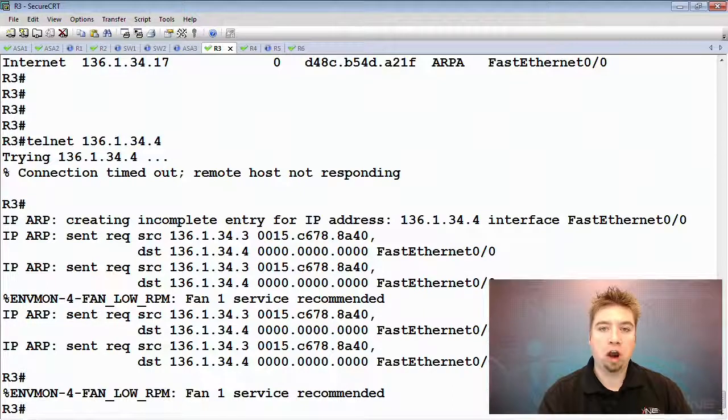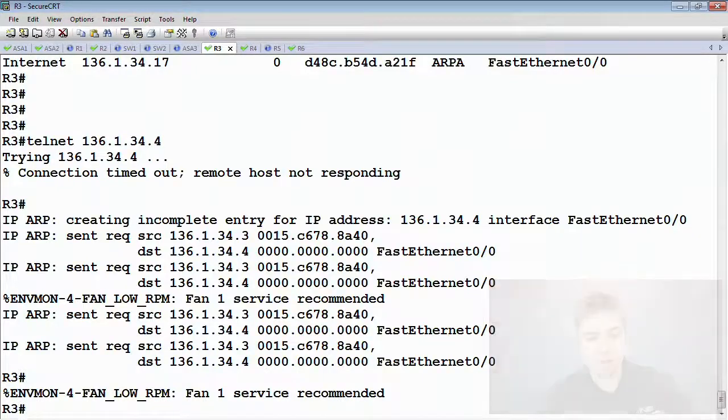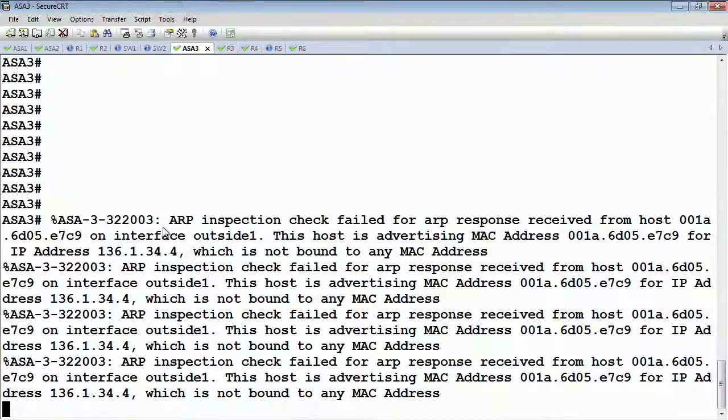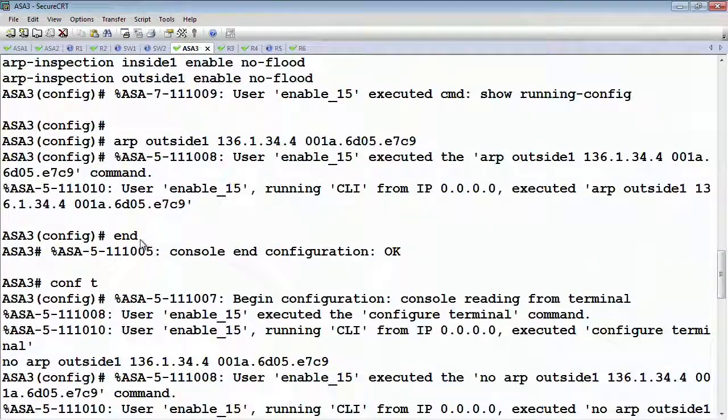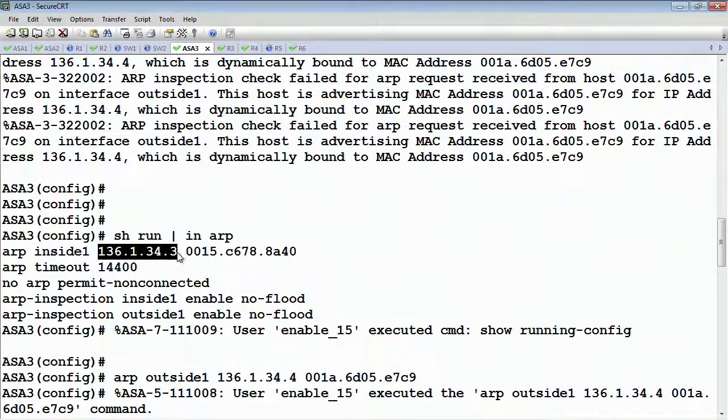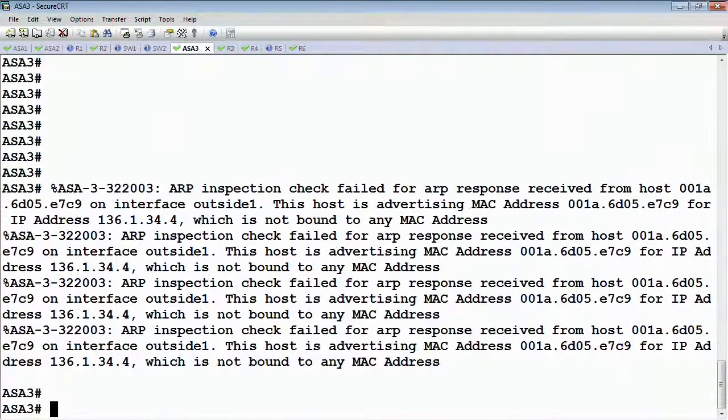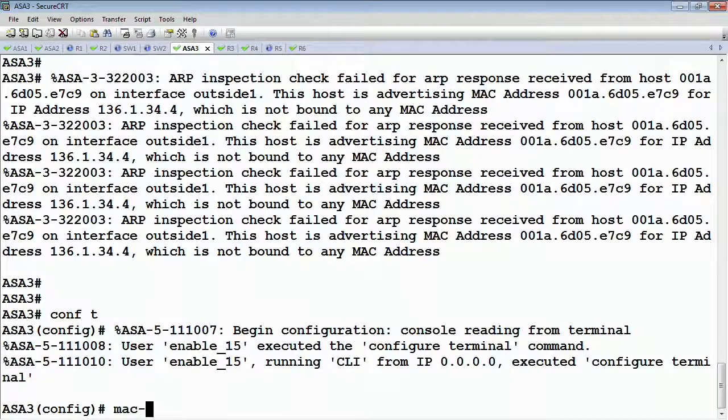And then not only does the ARP need to conform to that, but also the actual data plane, which would be the IP source guard. But here in the case of the ASA, we're simply doing this manually by putting the binding that this particular IP address corresponds to this MAC address on that individual interface. Okay, the other one again is the MAC learning.